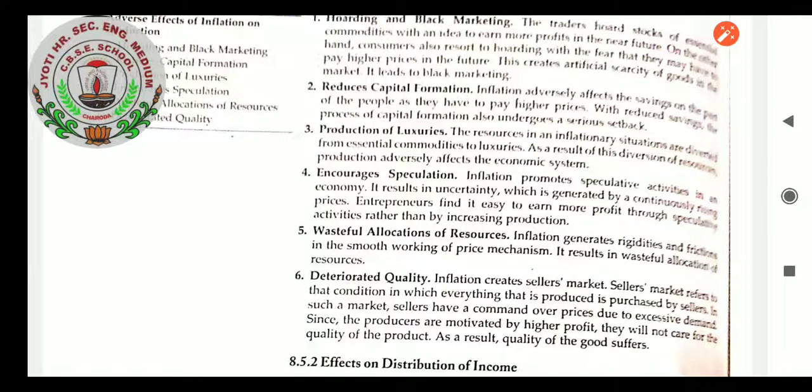Deteriorated quality. If we compare the price of goods with the quality of the product, when the price was low, the quality was managed. But when the price is increasing, producers are not able to pay attention to the quality of the product. They are just seeing how to manage with the prices of the goods as compared to the demand. They are not paying attention to the quality of the goods, which causes the quality to be spoiled. So that is another adverse effect of inflation: deteriorated quality of products.